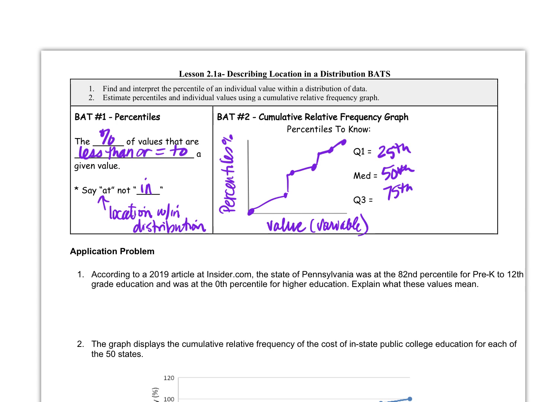All right, so here's what's really common. When they give you one of these, they'll say, what's the IQR of this distribution? How do you know? What is IQR? Q3 minus Q1. Can we find Q3? Yes. Can we find Q1? Yes.